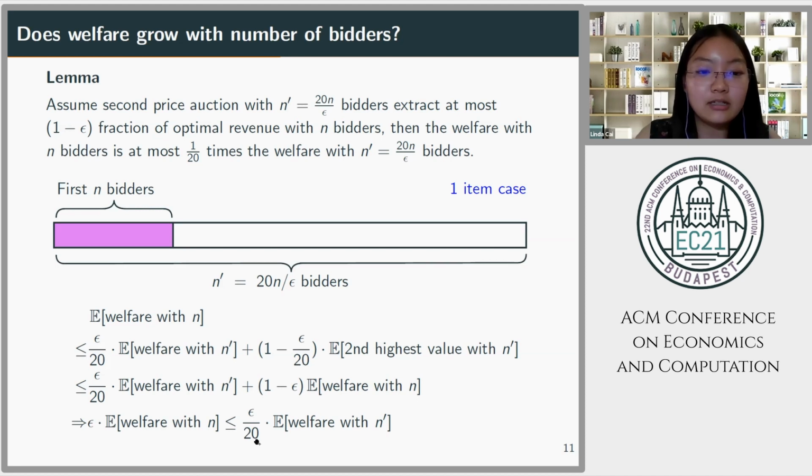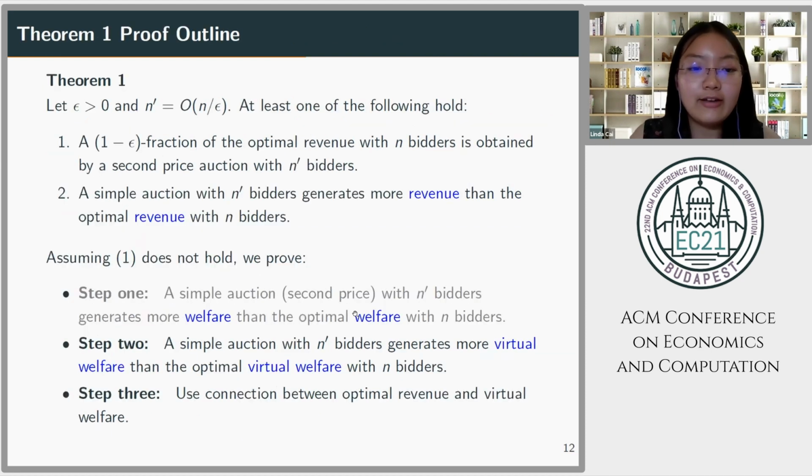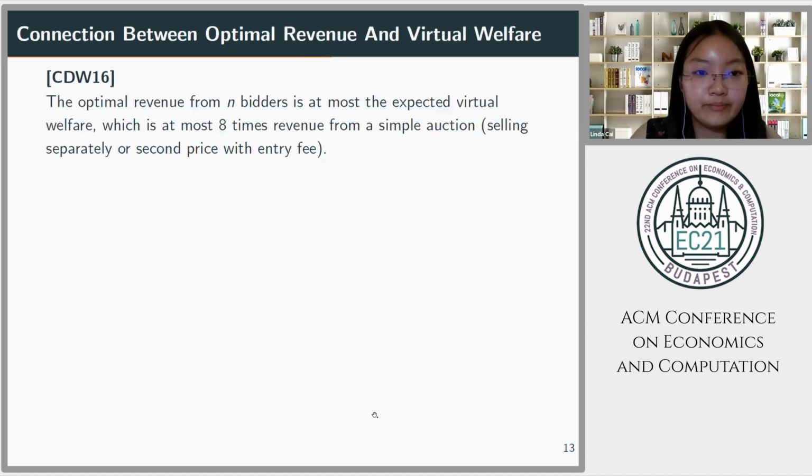For the multiple item case, we simply need to sum over the items for these terms. So now we are done with step 1. Before we prove step 2, we're first going to assume that step 2 is already true and see what the connection is between optimal revenue and virtual welfare.